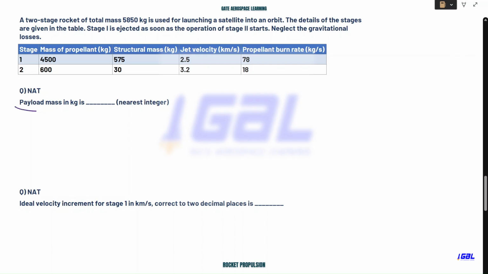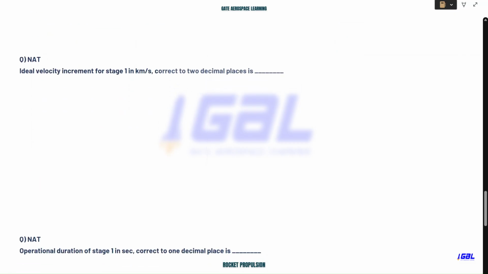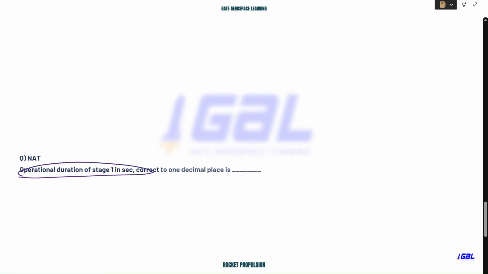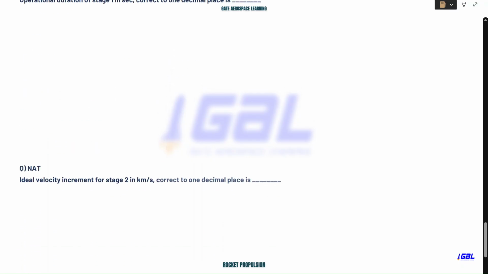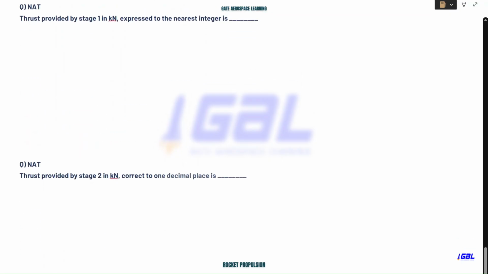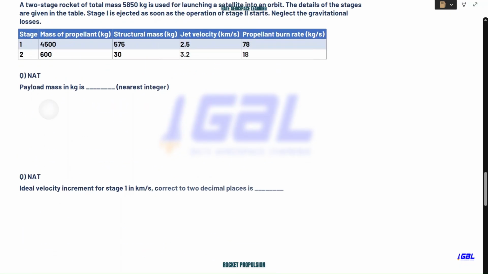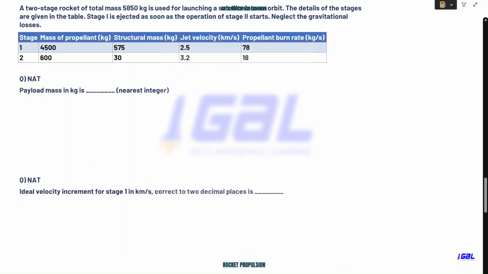Now they're asking us to calculate the payload mass, then the ideal velocity increment for the first stage. Similarly, the thrust produced and the operational duration of the first stage. Then they're asking for the ideal velocity increment for the second stage, the thrust produced by the first stage, and I think the thrust produced by the second stage. This is what they are asking us to calculate. This is a very straightforward question, to be more precise. So let me quickly draw the rocket so that I can explain the things.